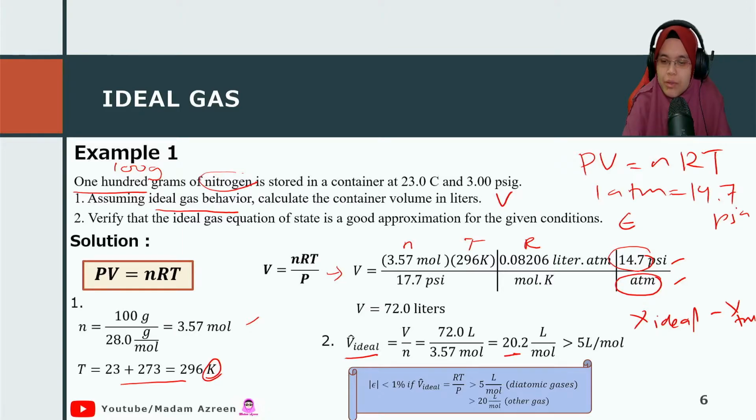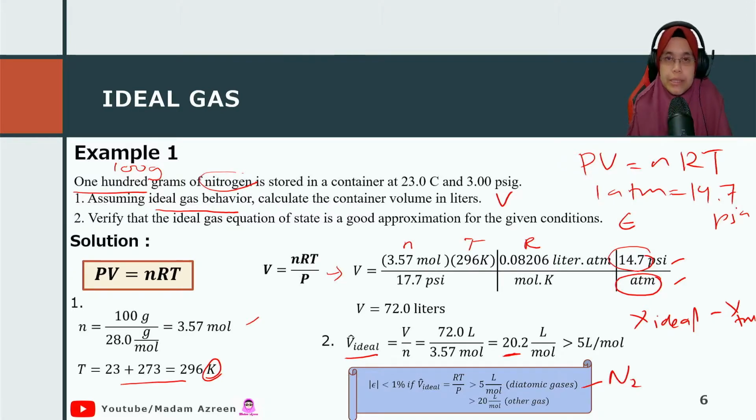We get a value of about 20.2, which is more than 5 liter per mole, and nitrogen is a diatomic gas. So this is a good approximation because the error is less than 1%.